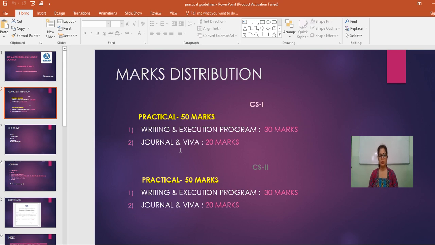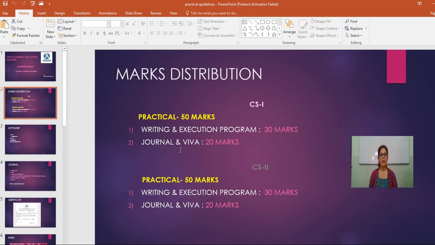During your exam you have to write your program on the answer sheet as well as execute the same program on the PC, and there are total 30 marks for this. You have to prepare your journal according to the guidelines that I will provide you in this video. And in Viva, the examiner will ask you some questions from your syllabus and it will be of 10 marks. So this is how your practical of CS1 will be of 50 marks.